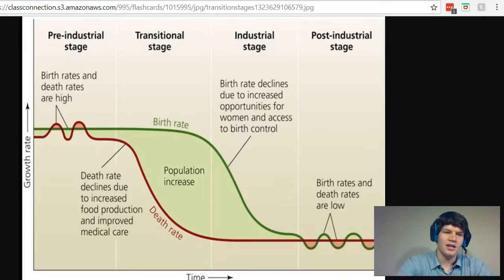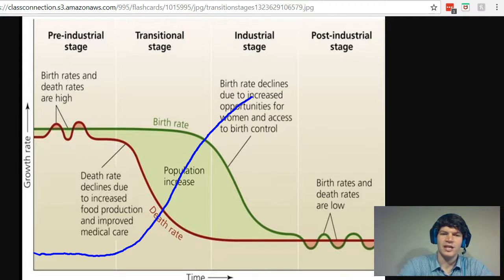In stage 1, it's going to start low. Stage 2 is going to start increasing due to the decreasing death rate. And then the industrial stage, this is where it's kind of interesting. It continues to increase, and then it levels off in the post-industrial stage.